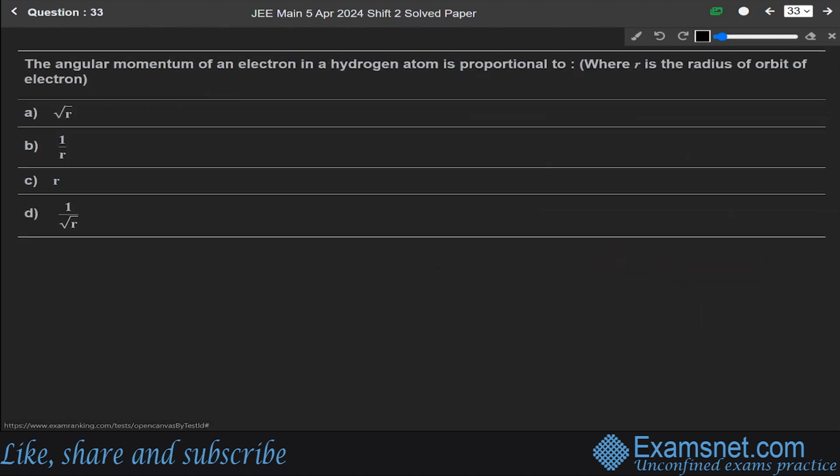Now next question. The angular momentum of an electron in a hydrogen atom is proportional to what? This question is from the chapter of modern physics.